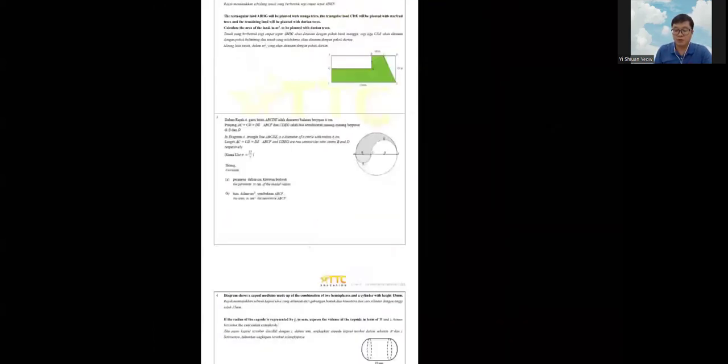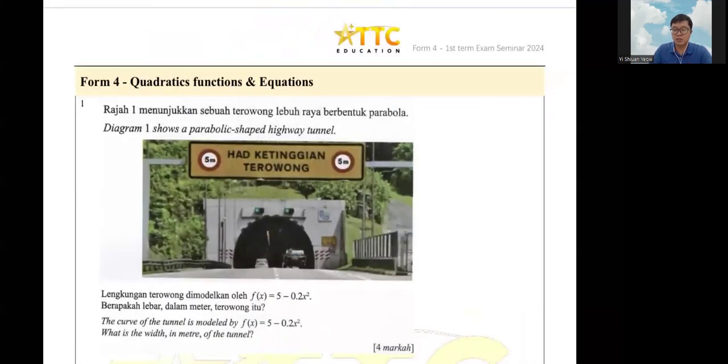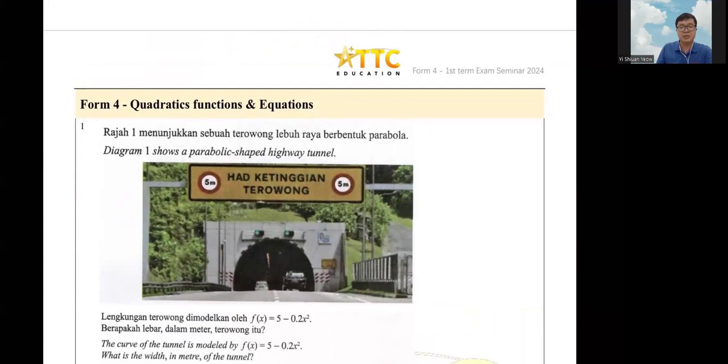Chapter 1 of your Form 4. We will just talk about a small summary. In your BM syllabus, this chapter is called fungsi dan persamaan quadratic. Oops, spelled wrongly.